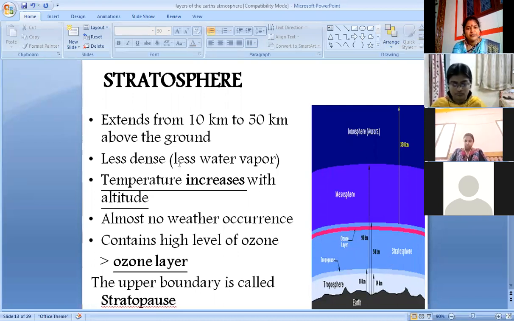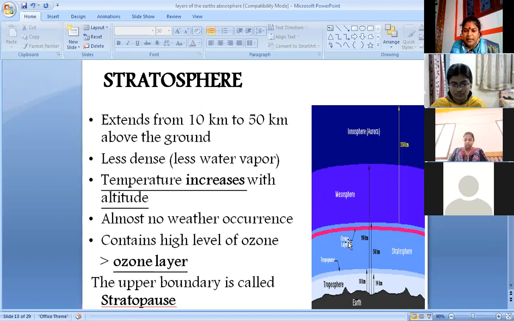It consists of less dense air, less water vapor. We could see in this stratosphere almost no weather occurrence. It contains a high level of ozone.